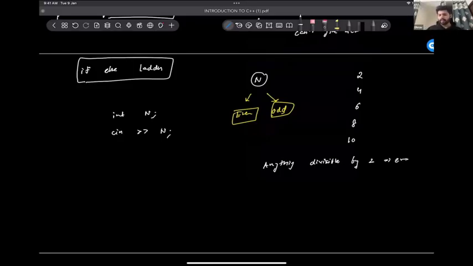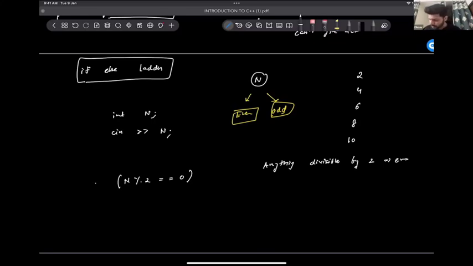How to check whether this n is divisible by 2 or not? Can we find the remainder? Can we do n mod 2 to find the remainder? And if this remainder comes out to be 0, then this will be an even number.